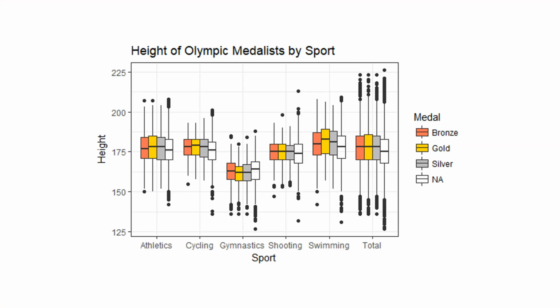So in order to answer that question, I created this visualization, which I hope is pretty self-explanatory. We have height in centimeters in the y-axis and sport in the x-axis. Out of the 66 sports, I chose the 5 sports that are most emblematic and that have a higher participation rate across history. And obviously the color is the color of the medal that athletes won, if any.